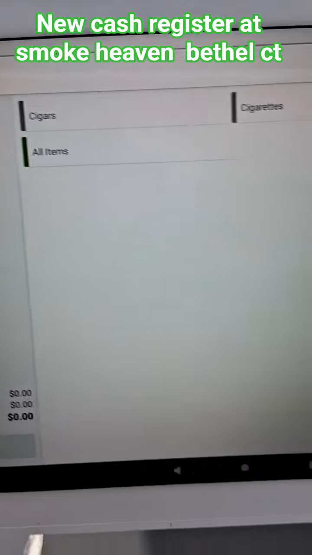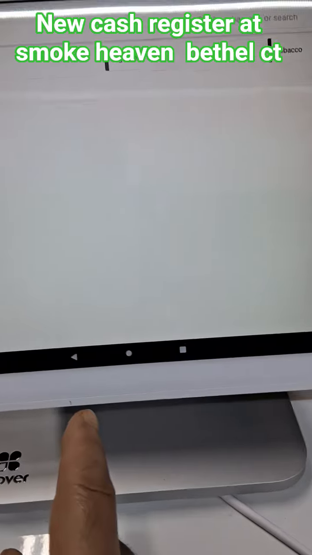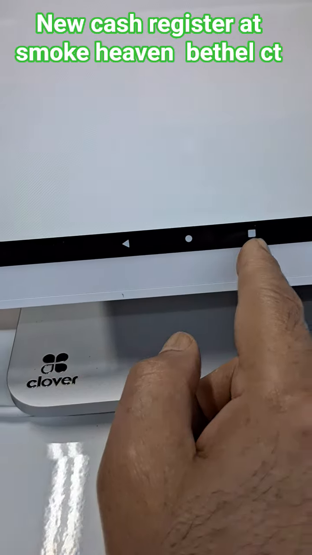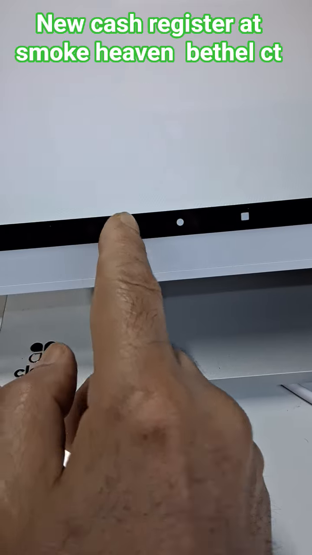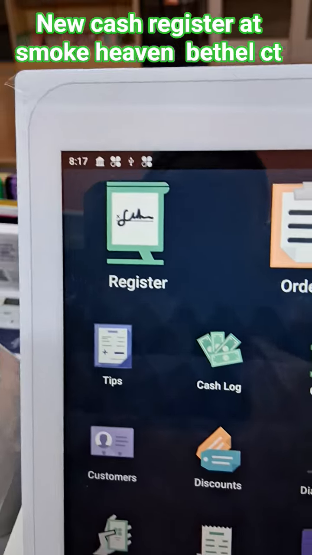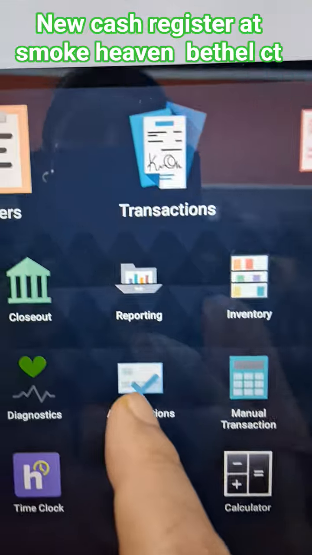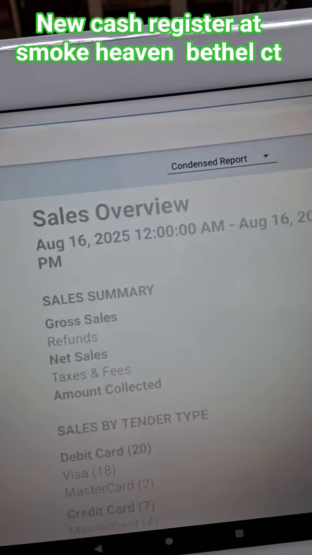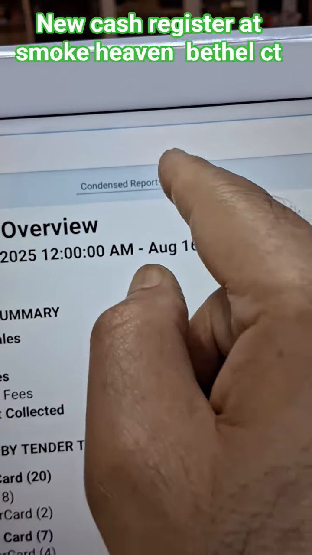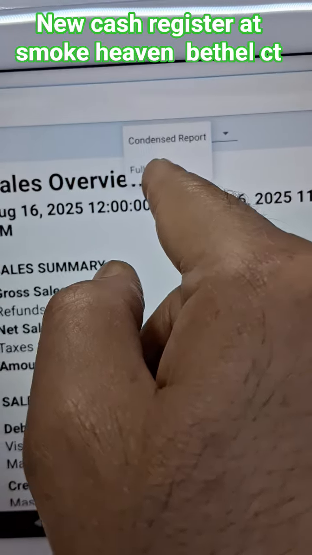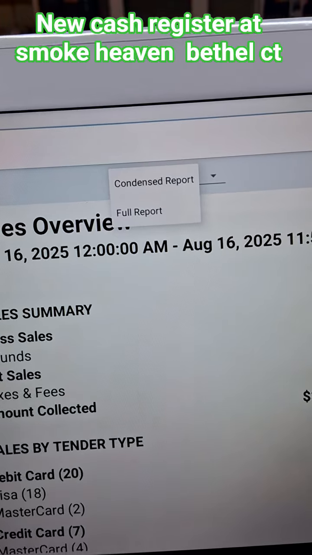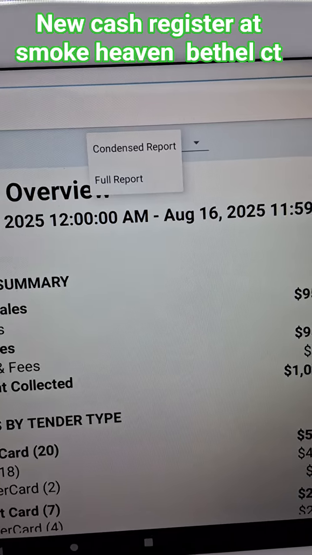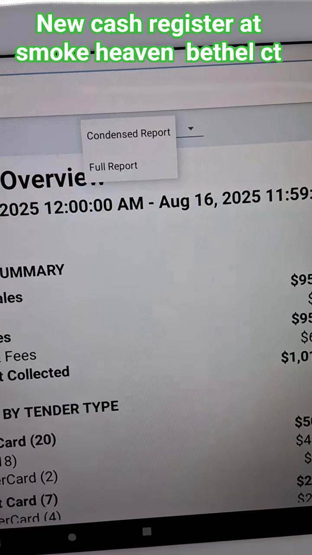So if you want to go back from this screen, in the bottom like Android phone, you have 3 dots. So hit that. When you hit that and you want reporting, hit that reporting. Then you hit that. Then you hit full report. That's the way you can print the full report at closing. That's it, I think.